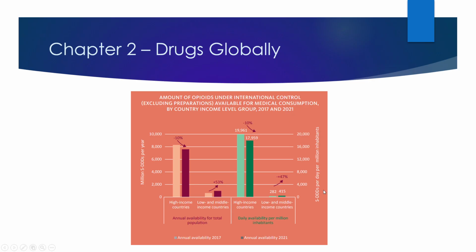You can see this little bit of a shift in these drugs to poor countries. These poor countries over time tend to get wealthier, higher income. When you have a higher income, you tend to get more resources, including something like these medical opioids.